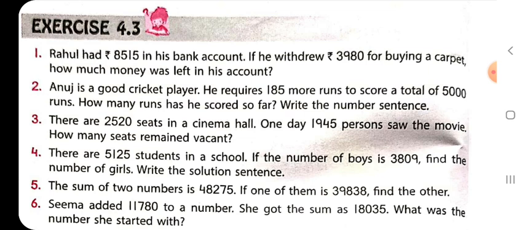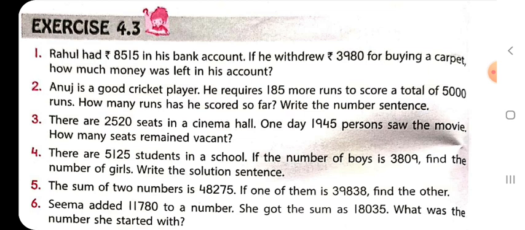So do it yourself. As we have already done first and second, and yesterday also I have given you question number 3 for practice. Simple, you can write total number of seats in a cinema hall, and second line you can write number of persons saw the movie, and then seats remain vacant. I have taken all these three statements from the given question only. After that we will do the subtraction. Okay, moving to the next question number 4.